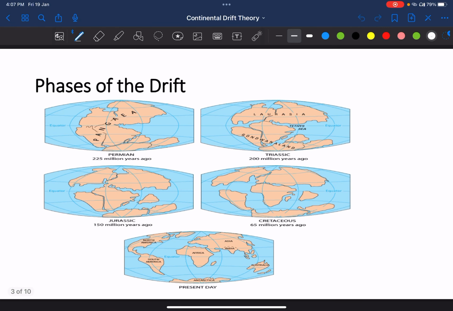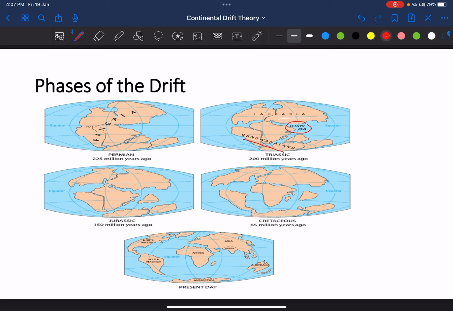So these are the graphical representation of phases of the drift. पर्मियन पीरियड में पेंजिया था पूरा एक लैंड मास. देन ट्रायसिक में it was broken down into two land masses. So Laurasia and Gondwana land.